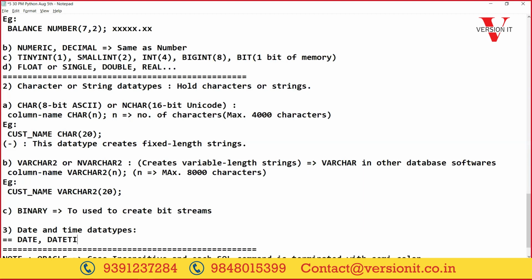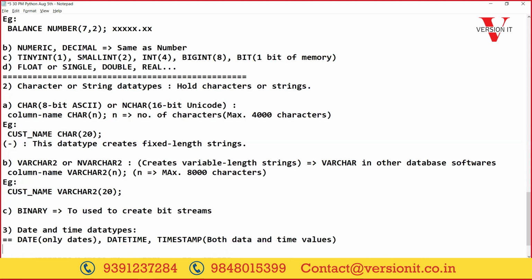Otherwise, I can use datetime or timestamp. Date, time and timestamp are used to store both date and time values. If only a date value is to be stored, we can use date.